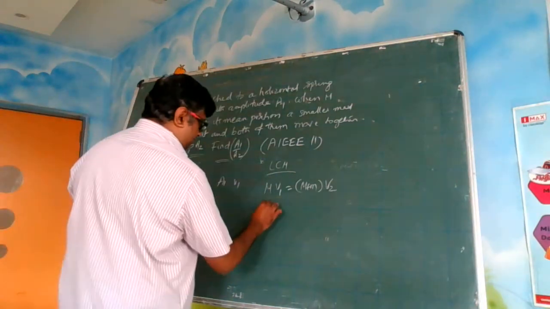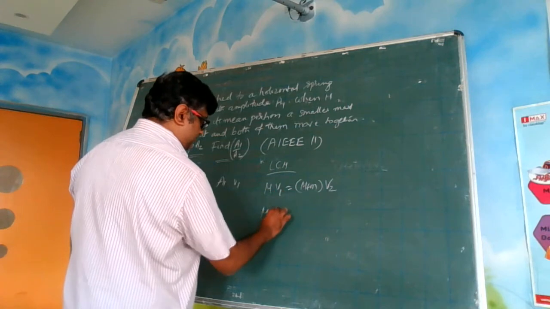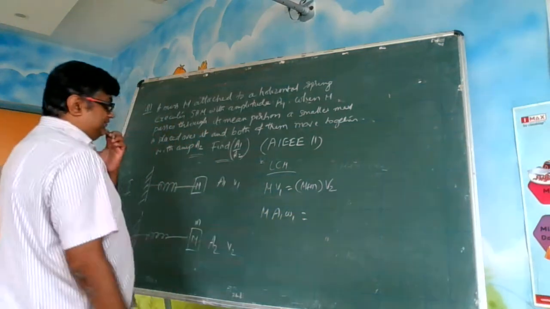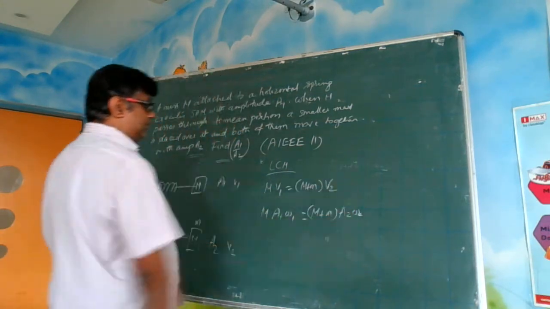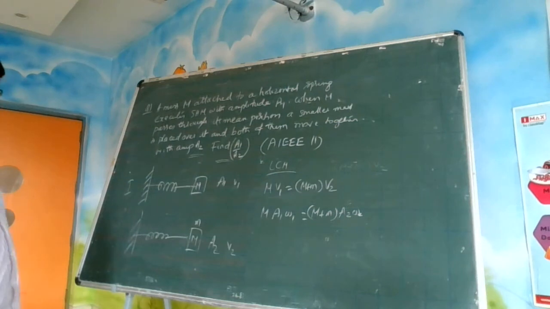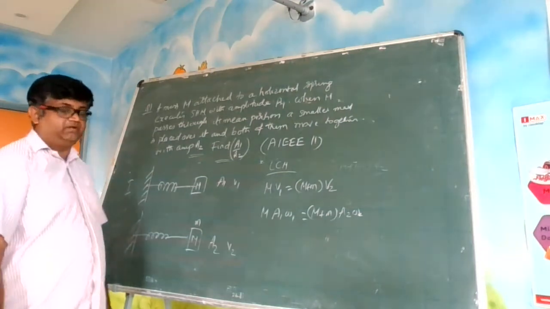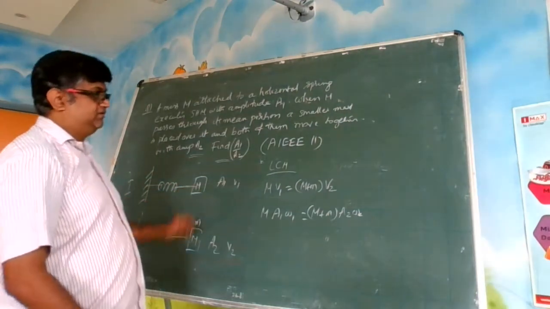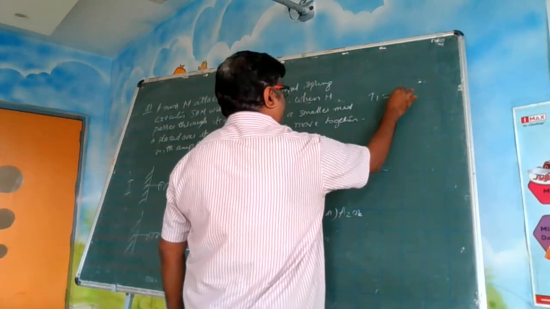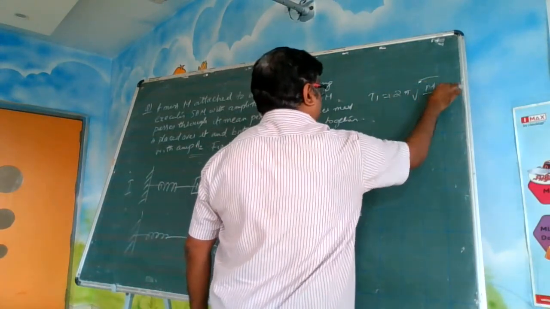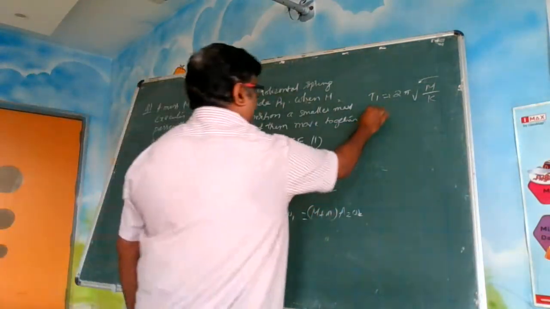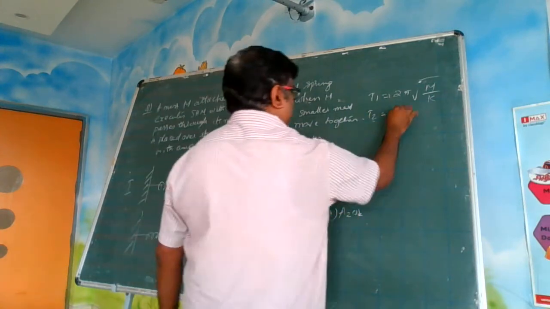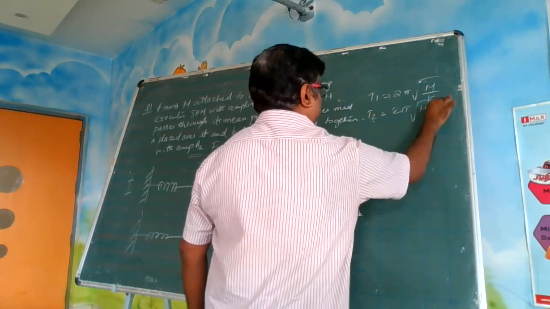And can we write this as m into a1 omega 1 is equal to m plus m into a2 omega 2? Omega 1, omega 2 we have to find out. So for finding out omega 1, omega 2, we have to find out the time periods. Initially only a single mass is there, so what is the time period? Time period is 2 pi into root over m upon k, when only that single mass is there. Now there are two masses, so time period t2, obviously there will be a change. So 2 pi into root over, what did I say?